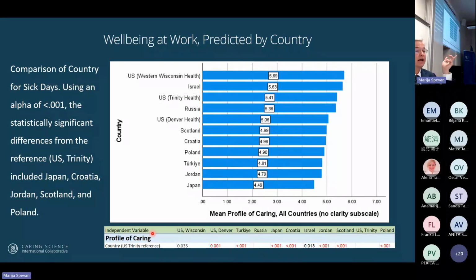Now, what I will say is you want to not only look at the statistical significance, because this is a large sample, so everything's really sensitive. You also want to look at it from a practical standpoint. So they're 5.63 and I'm 5.41. Is that really that big of a difference? 0.2?